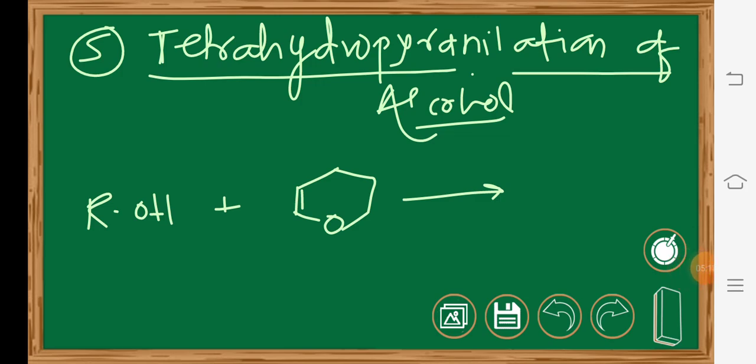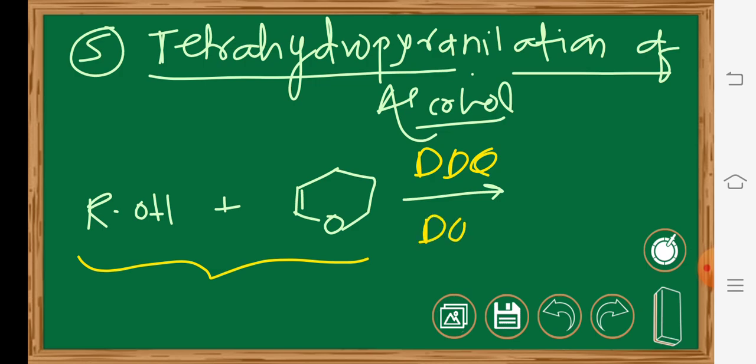You might have seen this type of reaction in many synthetic chemistry or alcohol protection reactions. Now the fifth application of DDQ is the tetrahydropyranylation of the alcohol. You have this compound, which is reacted with the alcohol in the presence of DDQ in dichloromethane. So the protection occurs and results in the formation of this compound.